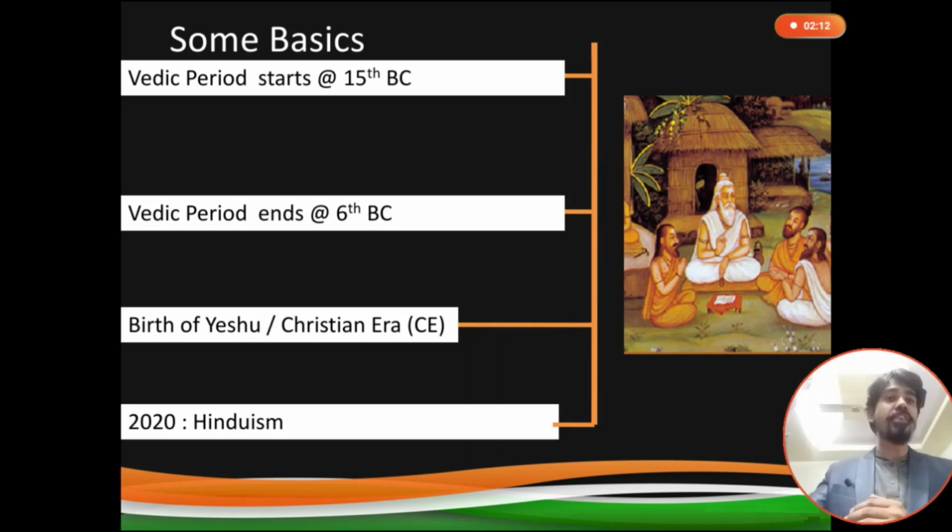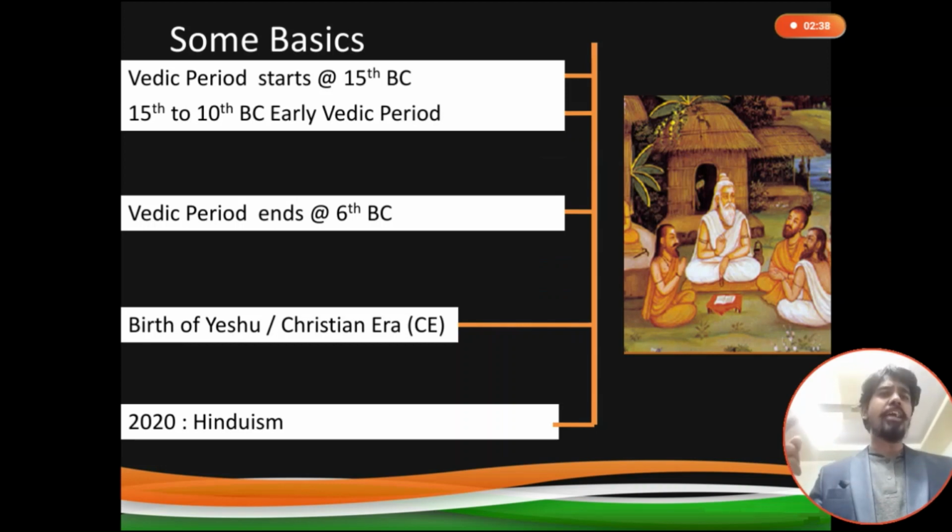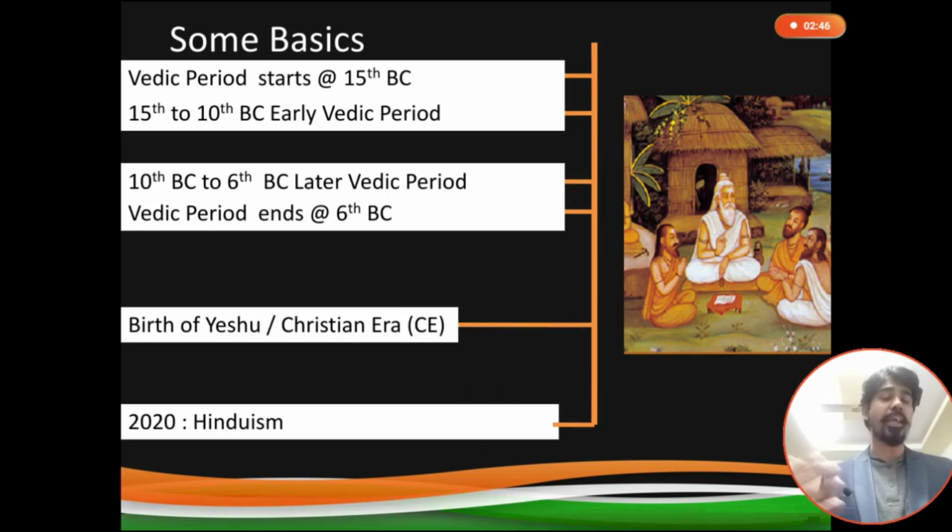So from 15th before Christ to 6th before Christ, whenever we consider the centuries before the birth of Christ, they are taken in a descending order. So 15th BC, 14th BC, 13, 10, 8, 7, 6. So that was the span of almost 900 years. That is called as the Vedic period. In between, there are two divisions of the Vedic period. The first 500 years are called the early Vedic period, and the second 400 years are called the later Vedic period.